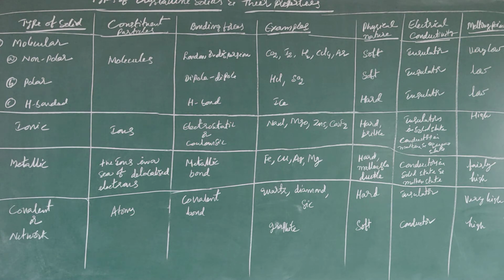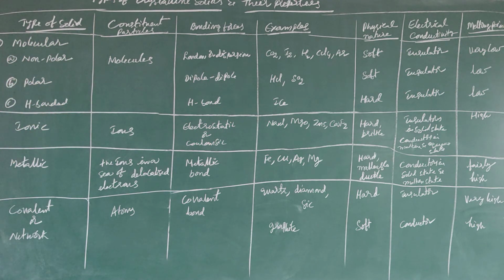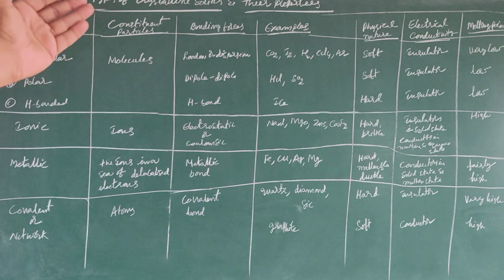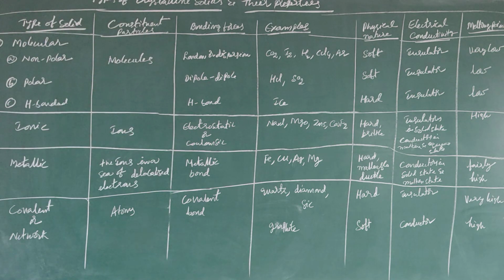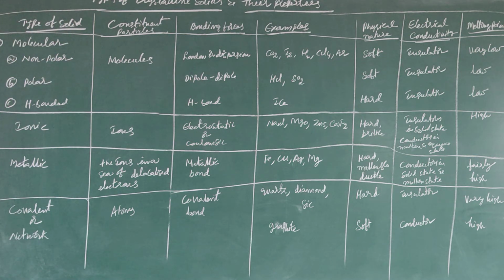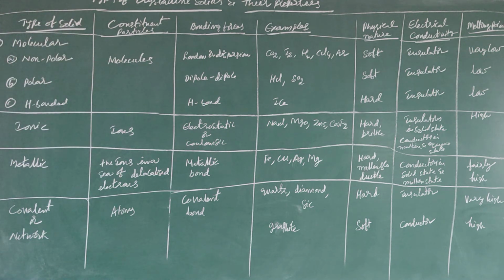Next, important examples. You can get objective questions in these examples. Observe carefully. In the case of non-polar solids: solid CO2 (dry ice), I2 in solid form, solid H2, CCl4 in solid form, and argon in solid form. These will come under non-polar solids. If we consider polar solids: solid HCl, solid SO2. In hydrogen bonded solids, you can consider ice. In ionic solids, we know NaCl, MgO, ZnS, CaF2; all these are ionic solids.